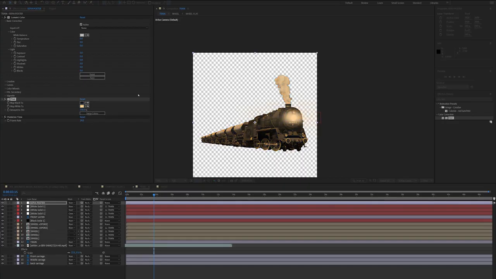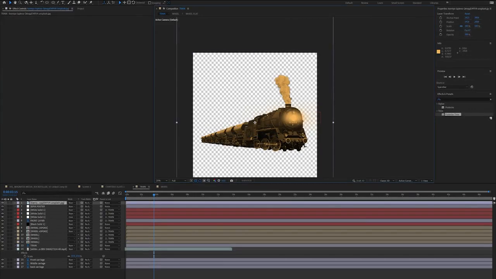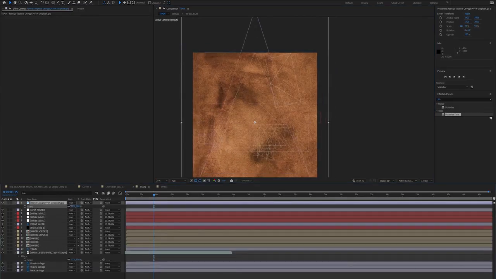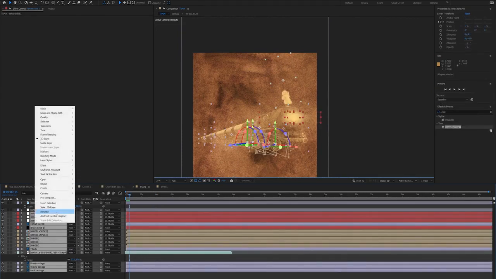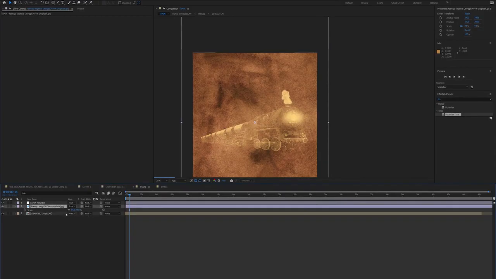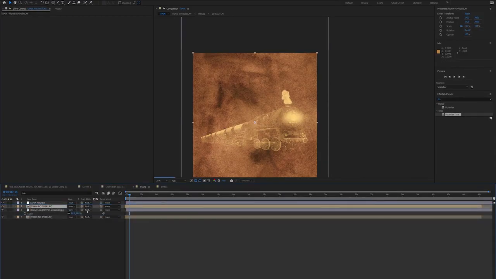I'm going to add on a texture that'll make this train look a little bit more vintage. So I went to Unsplash, and I've got this old papery look. The first thing to do now that we've got our texture in there is to pre-compose our train layer. We'll call this train no overlay, and then we'll do a standard track matte, which is a matter of duplicating our train layer, putting our texture layer underneath the top train layer, and going to track matte,